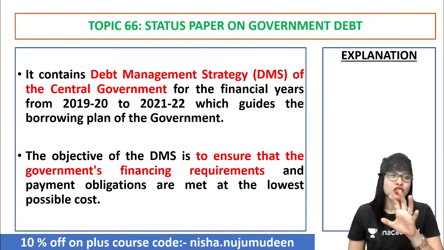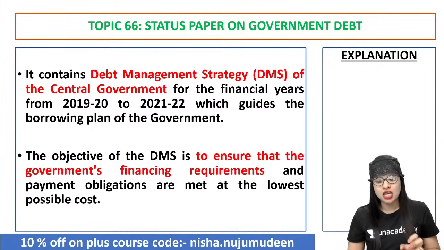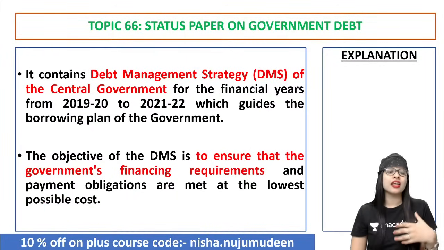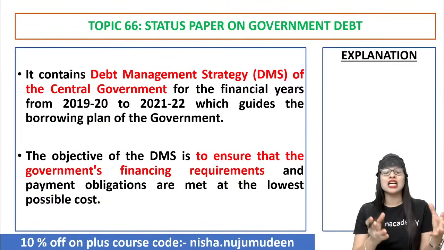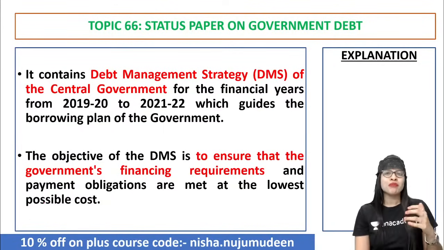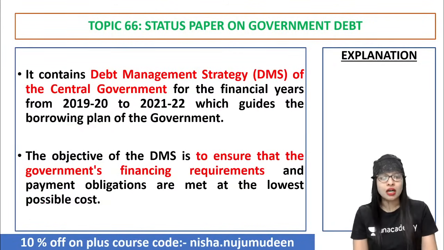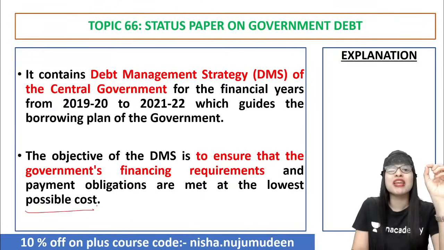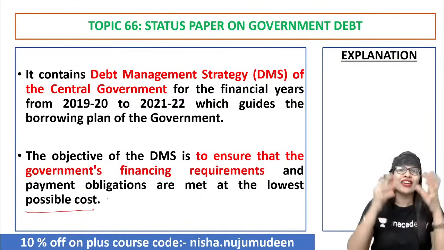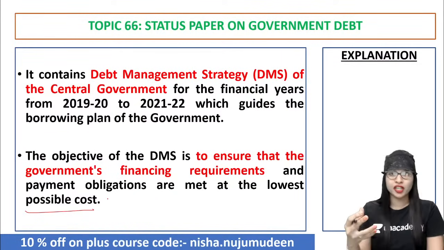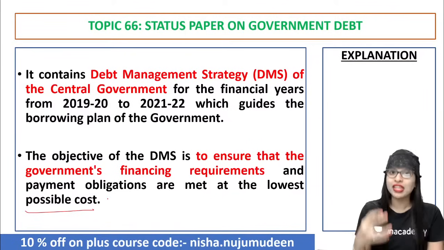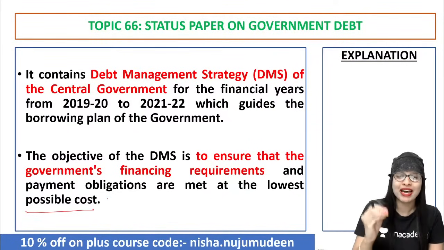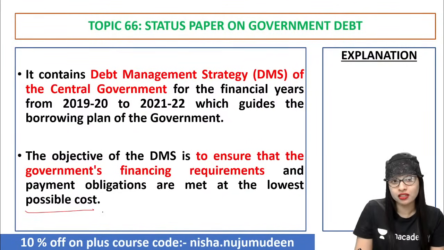Back to class. So, talking about the DMS. When such a debt management strategy is there, obviously it will enable you to ensure that the government's financing requirements, and also the payment obligations or liabilities that the government has, are met at the lowest possible cost. It makes the borrowings simplified without much burden or pressure for the government, and that is why such a debt management strategy is undertaken. Clear?